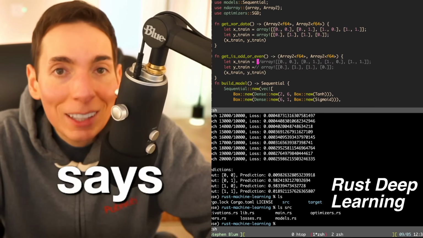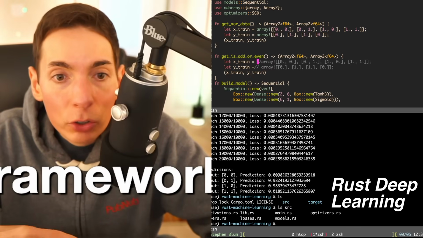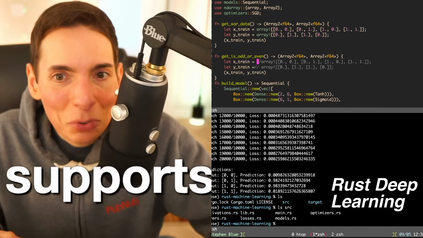This is also one of the easier to use deep learning machine learning frameworks, and it also supports generative AI as well.